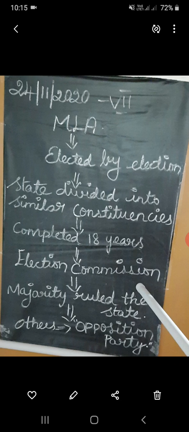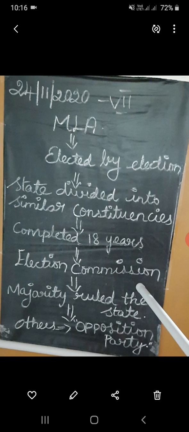This election is conducted by the Election Commission of India. The one who gets the most votes is called the winner, and that party is declared the majority party.